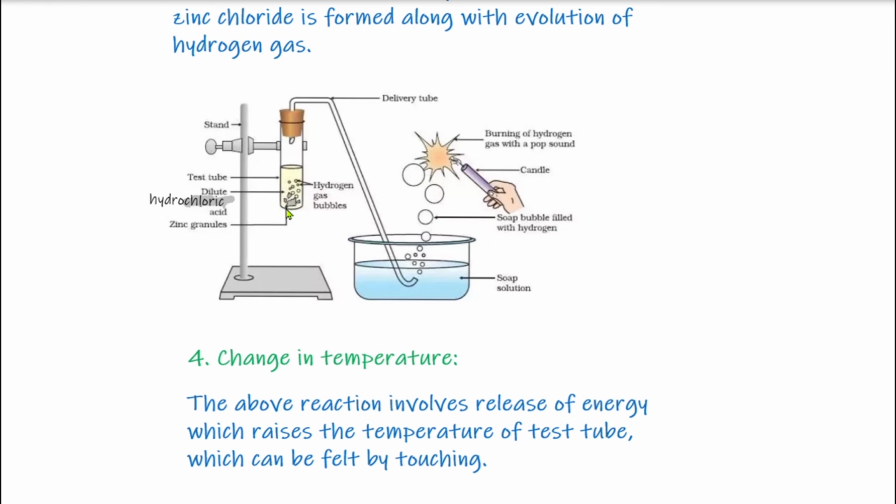This is because of release of energy during this reaction, which raises the temperature of the test tube and can be felt by touching. So these four changes can occur during a chemical reaction.